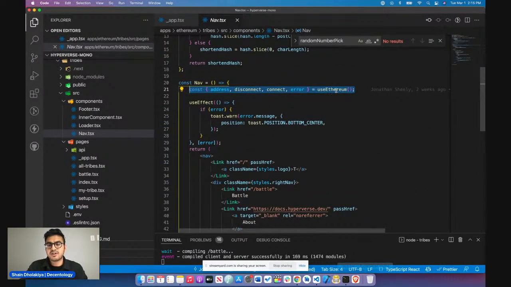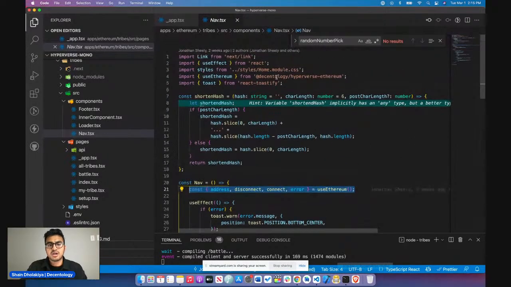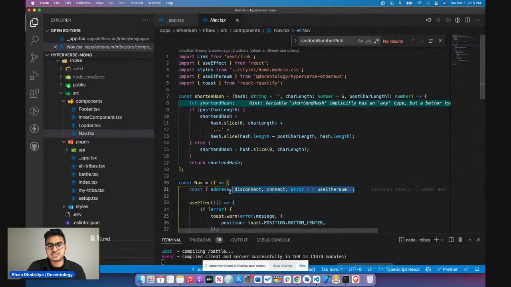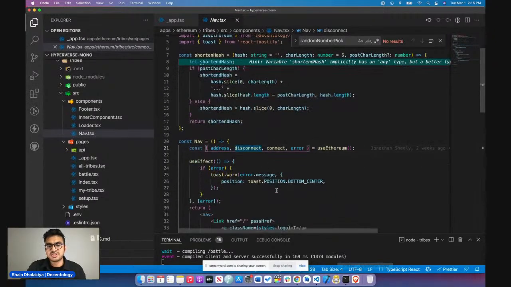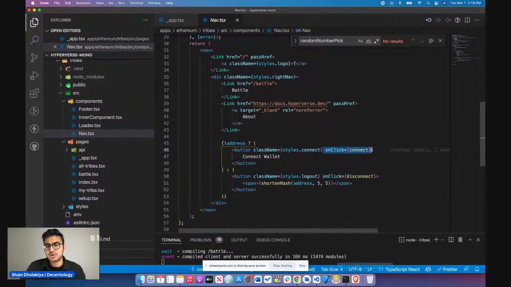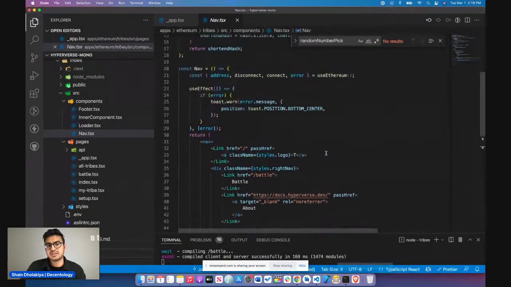We're extracting it from this useEthereum hook, which we have imported right here. You can see that there's connect, disconnect, various other things that you can do within this useEthereum hook. And you would essentially just extract these functions or methods that you want. So in this case, we're using disconnect and connect, and you would just call those like normal on click, right? If you want to connect, it would just be connect. If you want to disconnect, it would just be disconnect. And then address, we can read the user's address.